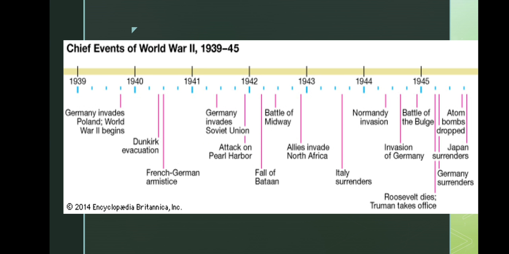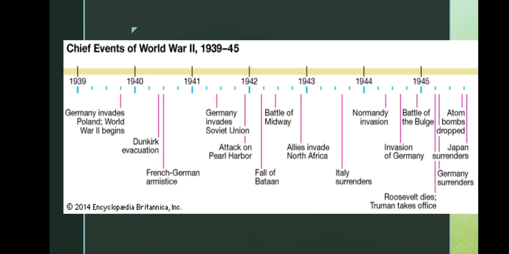Here we see the chief events of World War II, which started in 1939 and ended in 1945. In 1939, it started when Germany invaded Poland. After this, in 1940, the Dunkirk evacuation happened, and the French-German armistice. In 1941, Germany invaded the Soviet Union, and after this, there was the attack on Pearl Harbor. Then, in 1942, there was the fall of Bataan, the Battle of Midway happened, and the Allies invaded North Africa.